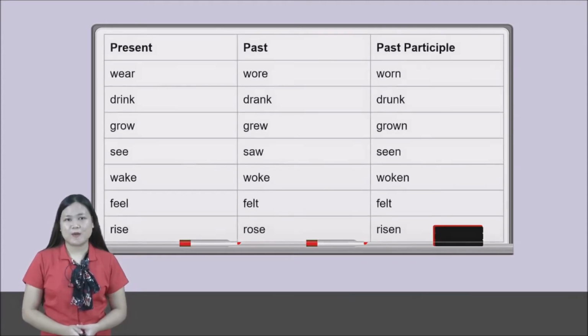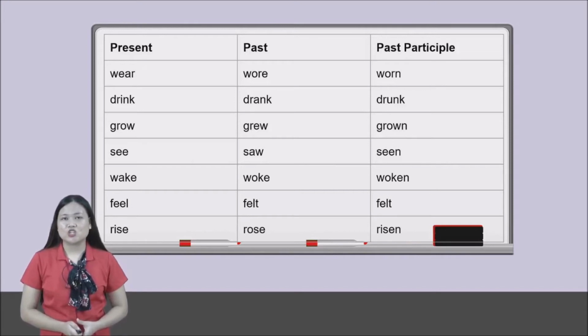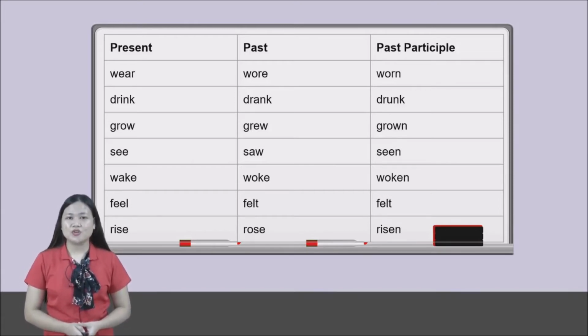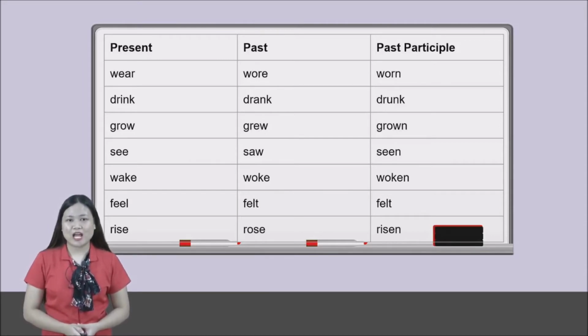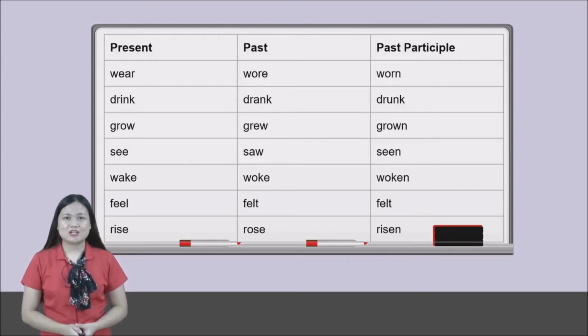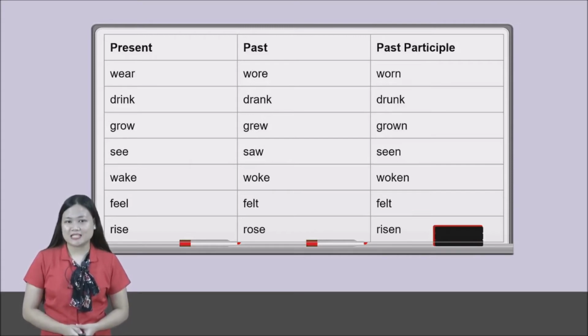Another example, wear, wore, worn. Drink, drank, drunk. Grow, grew, grown. See, saw, seen. Wake, woke, woken. Feel, felt, felt. Rise, rose, risen.